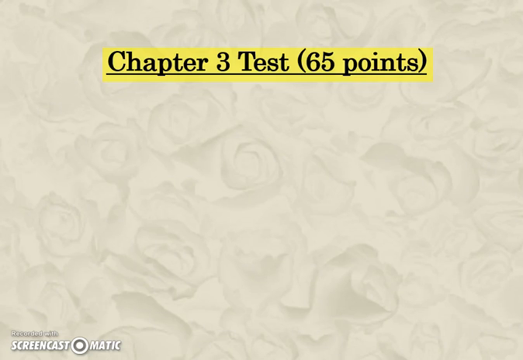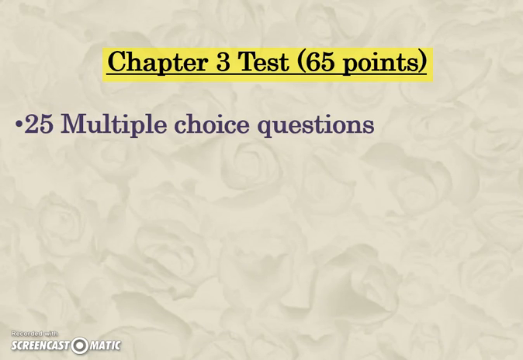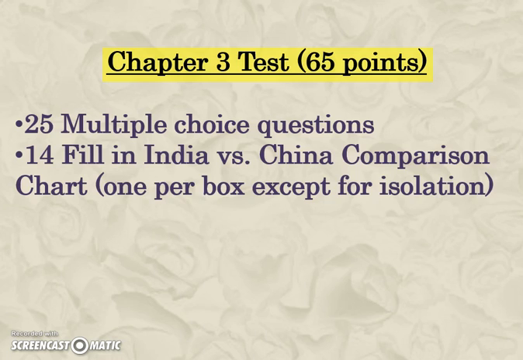Chapter 3 test is tomorrow, and it is 65 points. There are 25 multiple choice questions from your notes. 12 or 13 are on India, and 12 or 13 are on China. You need to fill in the India versus China comparison chart, one per box, except for the isolation. You need north, south, east, and west. I'll talk about that more here in a little bit.